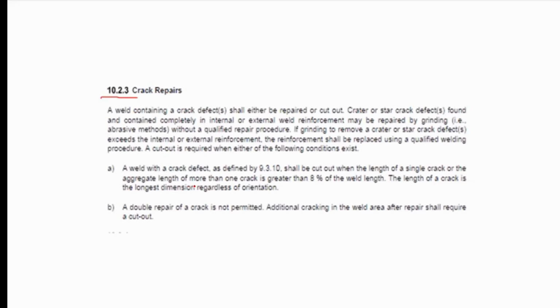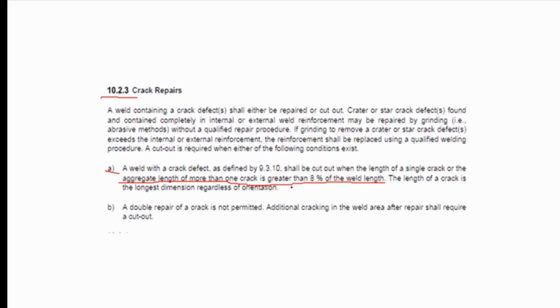Cracks can be repaired if the length, or aggregate length of more than one crack, is not greater than 8% of the weld length. The length of a crack is the longest dimension regardless of the orientation. As you can see in clause 10.2.3, part A, a weld with a crack defect as defined in this clause shall be cut out when the length of a single crack, or the aggregate length of more than one crack, is greater than 8% of the weld length.